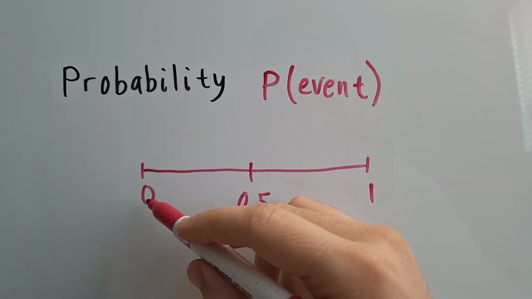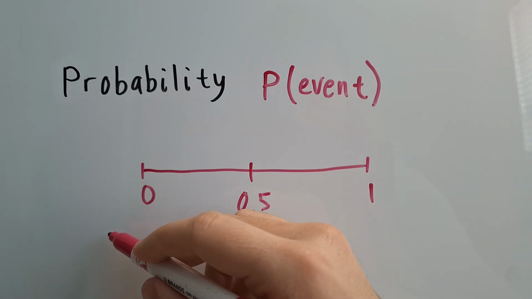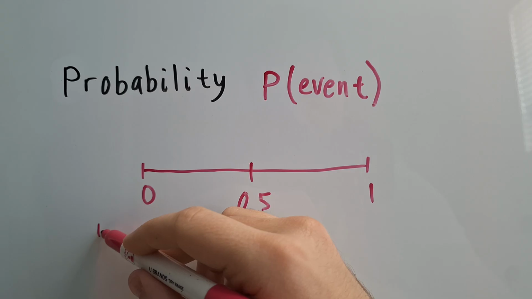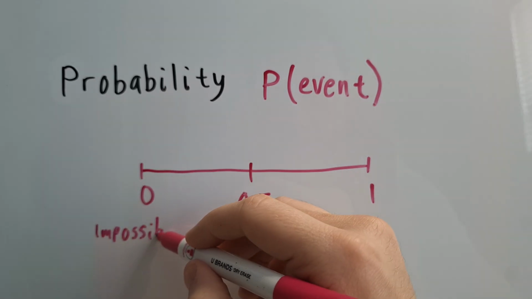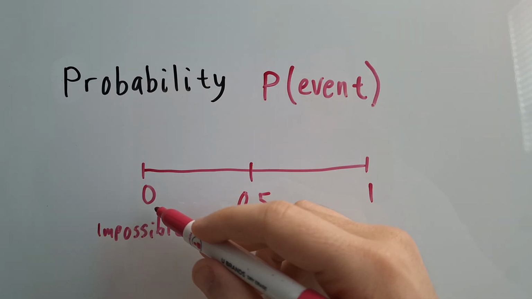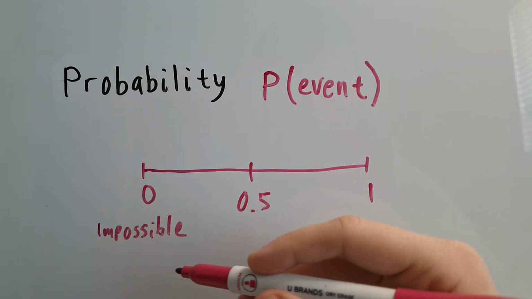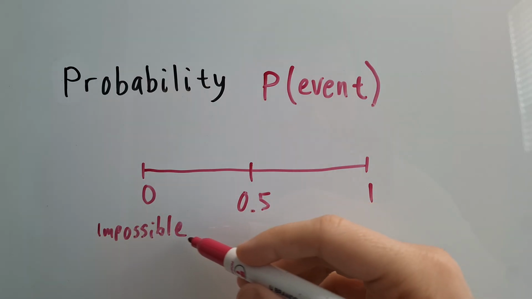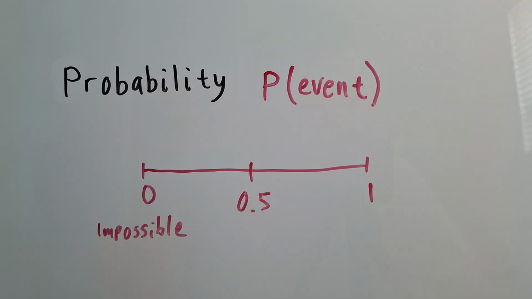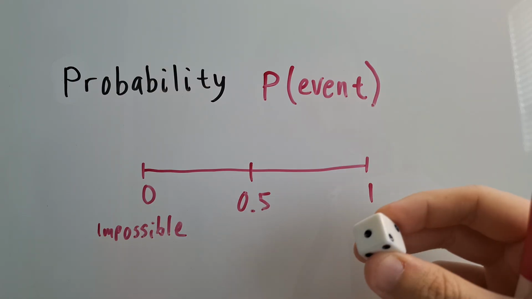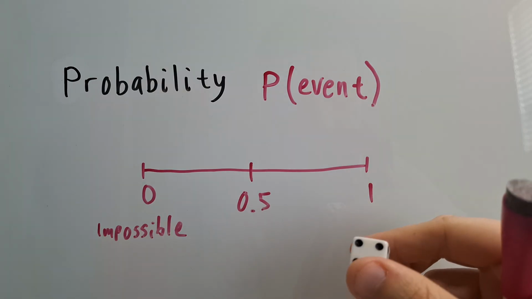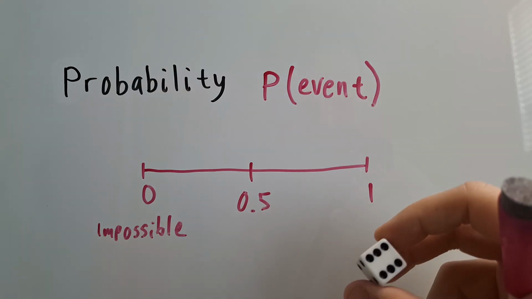Anything that is labeled with a probability of 0 is what's called impossible. An example of that could be rolling a fair die and trying to get the number 7. And when we say fair die, I'll just show you what I mean by that. A fair die is specifically a die that has the exact numbers of 1 through 6. So something like this.